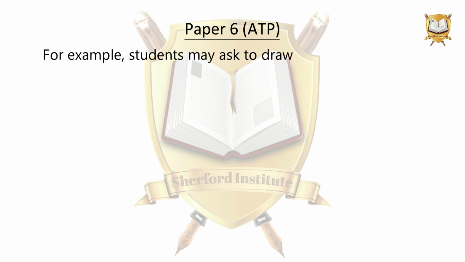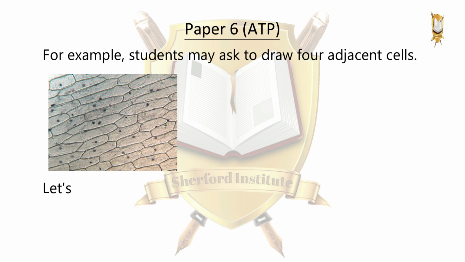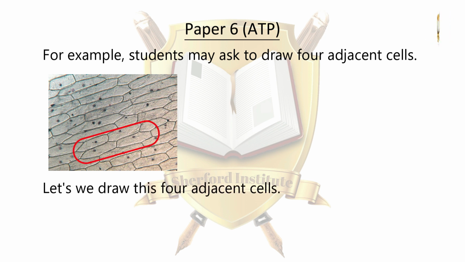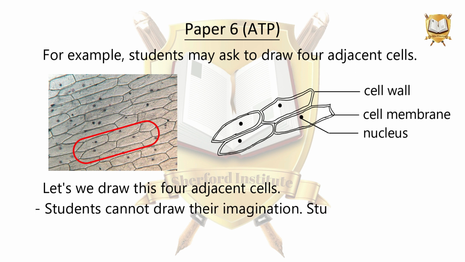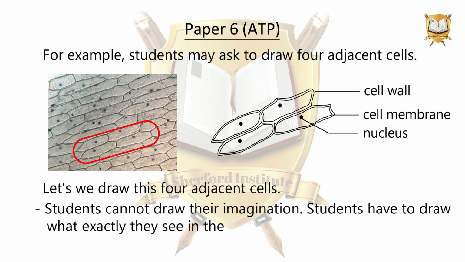For example, students may ask to draw fluorescent cells. Let's redraw these fluorescent cells. Students cannot draw their imagination. Students have to draw what exactly they see in the figure.